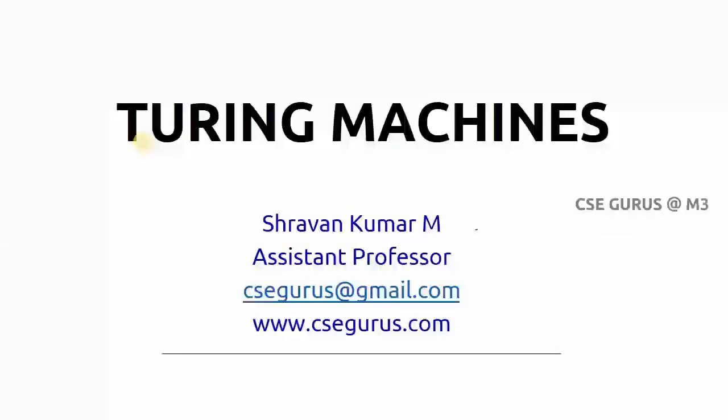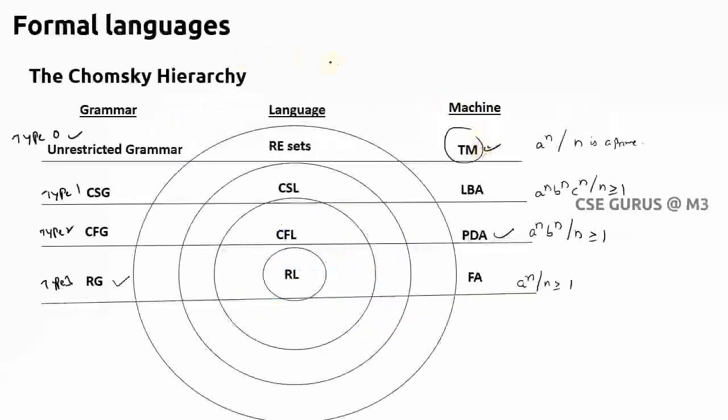Now we will go to the concept of Turing machines. In this Chomsky hierarchy, you can see the Turing machine resides here. Of course, this is a Chomsky hierarchy where we can write the language, the respective machines and the grammar in a hierarchy. At a very basic level, we have regular language. The respective machine is finite automata, where you can have a language like a power n, where n is greater than or equal to 1, and the respective grammar is regular grammar, also called type 3 grammar.